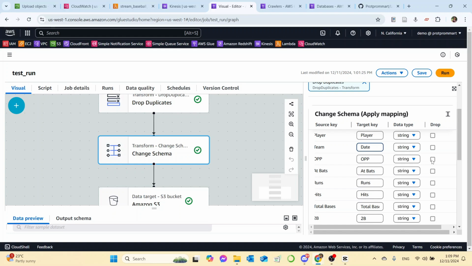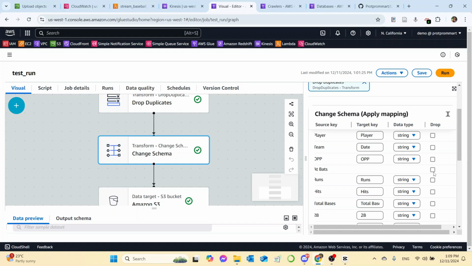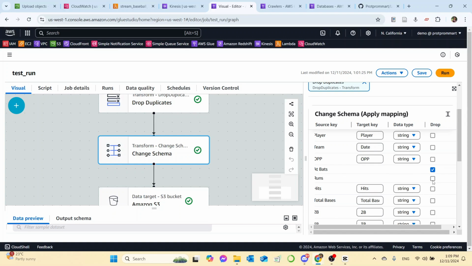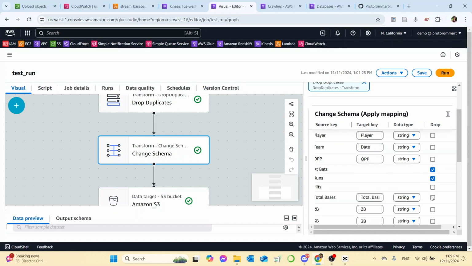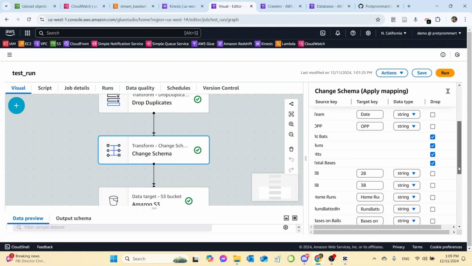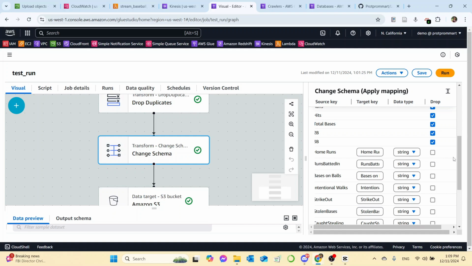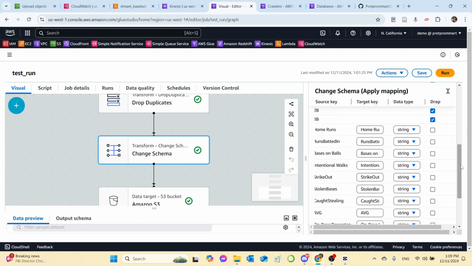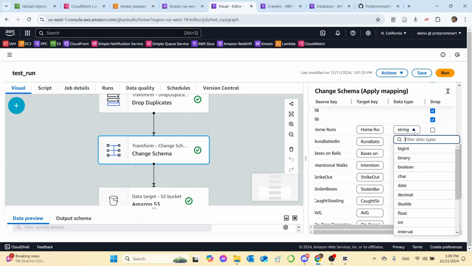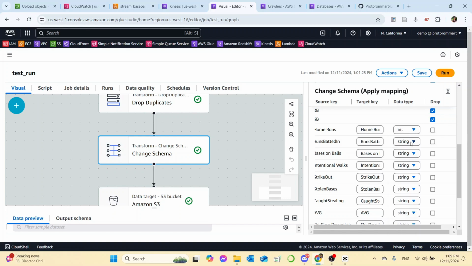And we want to drop statistics including at bats, run, hit, total base, 2B, 3B, and we want to keep home run and bats in, but we want to change both to integer.